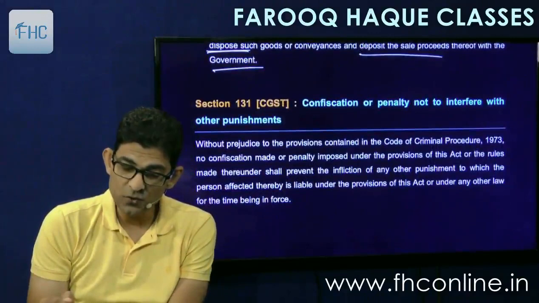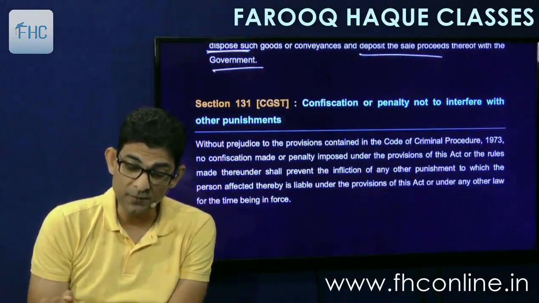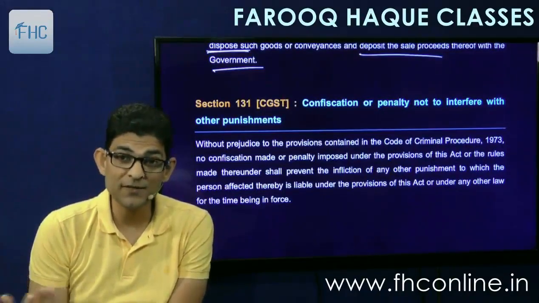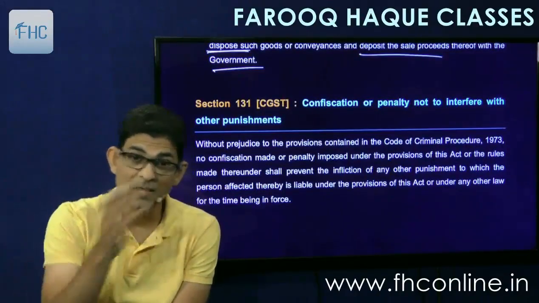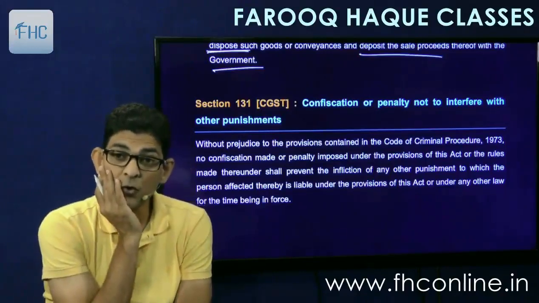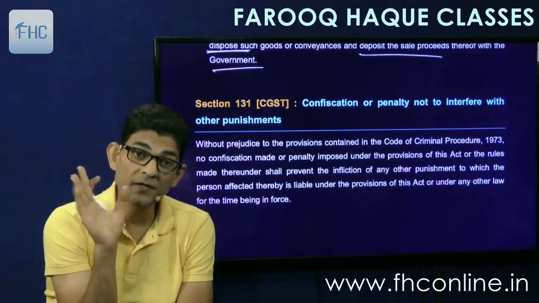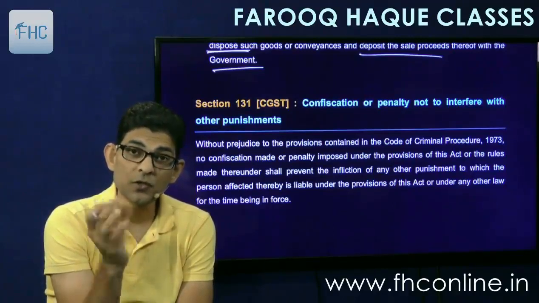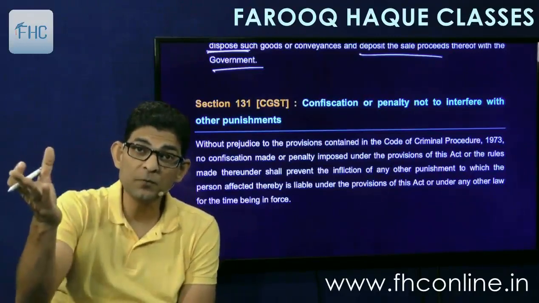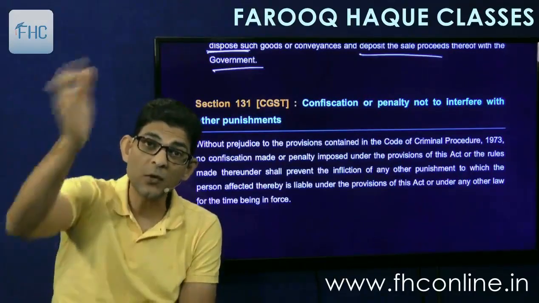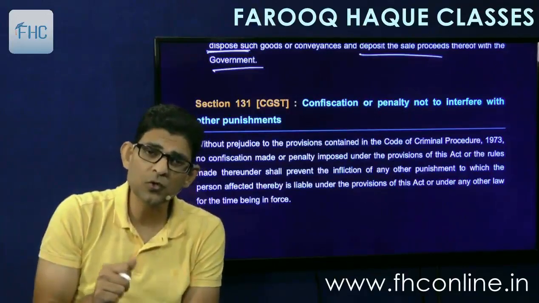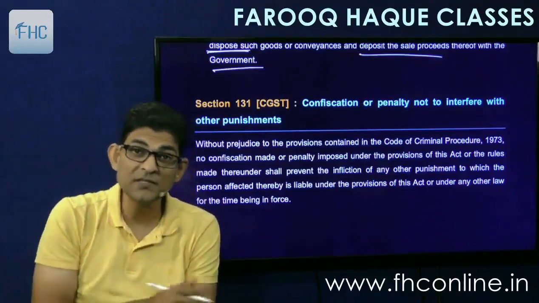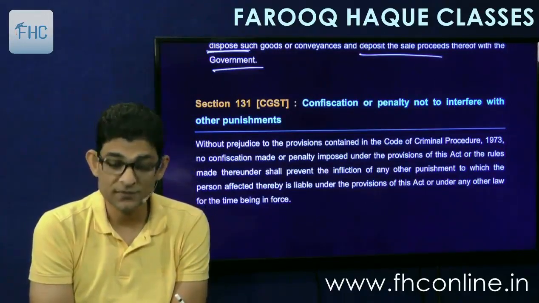Then 131 says confiscation or penalty not to interfere with other punishments. There are several punishments under the Act. One is fine, one is penalty, then there can be prosecution also. So here it is given that all the proceedings will run concurrently for the same offence, and the assessee cannot say in the court that my lord, they have imposed fine on me and they have imposed penalty also and now they are prosecuting me also. Court will say yes, everything will run concurrently. So you can be penalized under several sections for the same offence.